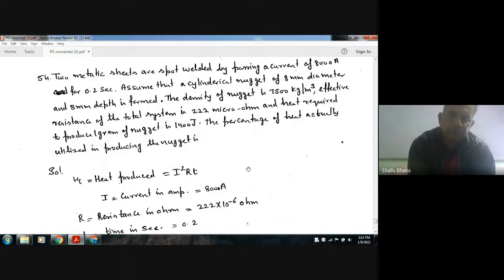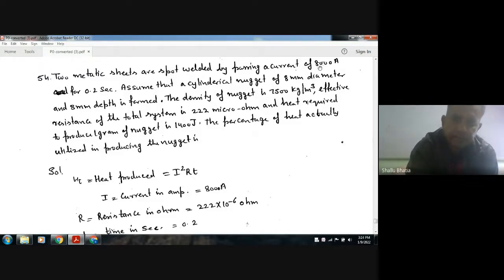The density of nugget is 7500 kg per meter cube. The effective resistance of the total system is 222 micro ohm and heat generated to produce 1 gram of nugget is 1400 joule. The percentage of heat actually utilized in producing nugget is?